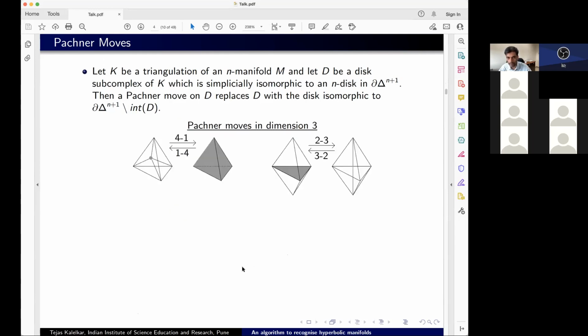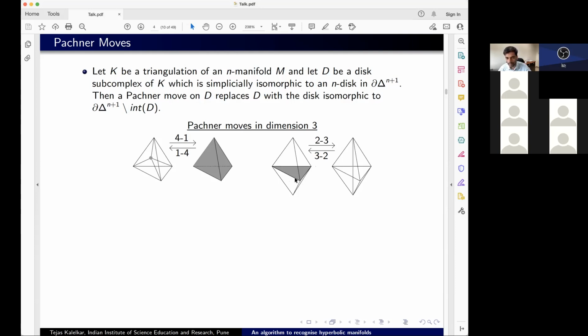Now in dimension 3, of course, I can't draw a four-dimensional simplex, but it's easy to see that there are again just four possible Pachner moves in dimension 3, one of which corresponds to the 1-3 and 3-1 move that we talked about in dimension 2. So you take a tetrahedron, split it into four tetrahedra, or in the reverse direction, start with four tetrahedra and you just combine them together to make one tetrahedron.